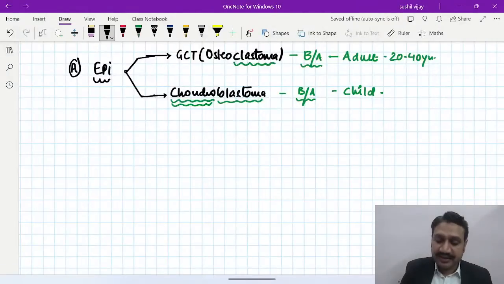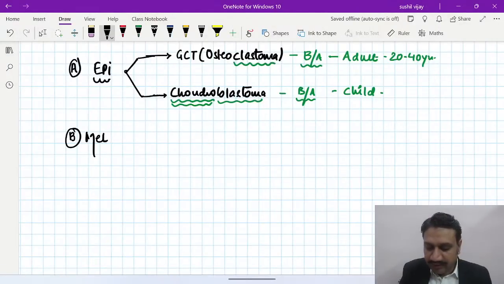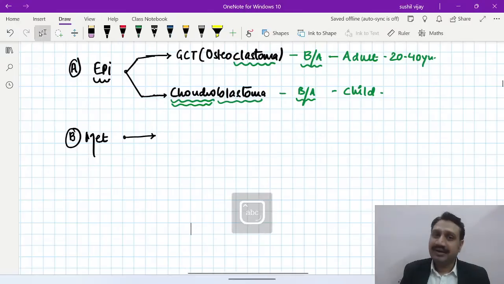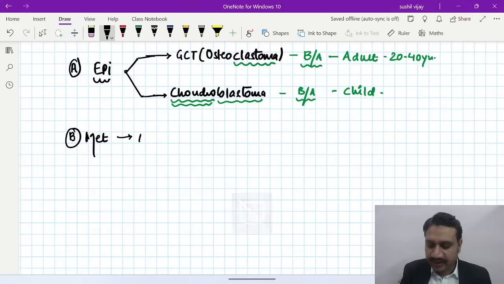All right. Second area is always the metaphyseal. What are the lesions which you can see at the metaphyseal area? In the metaphyseal area, we can have all the three categories actually. We can have the benign lesion, the malignant lesion, and the benign aggressive lesion. All the three are quite possible.